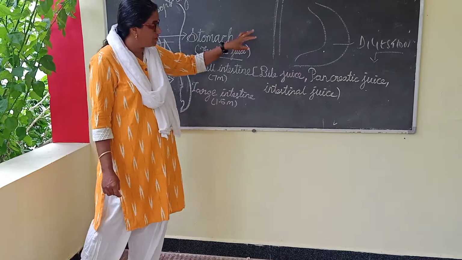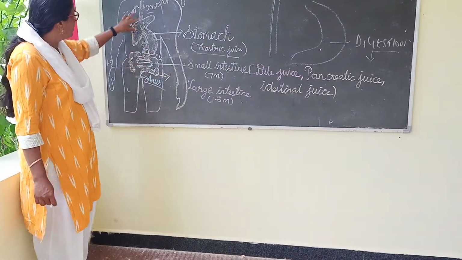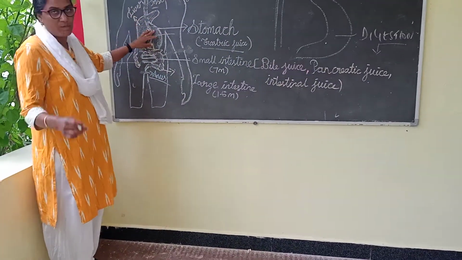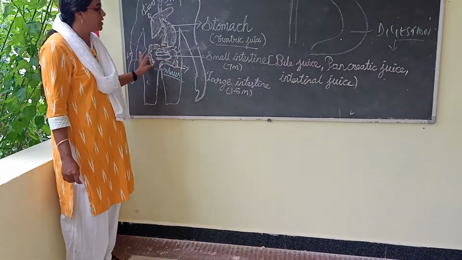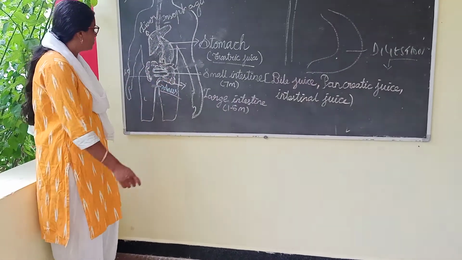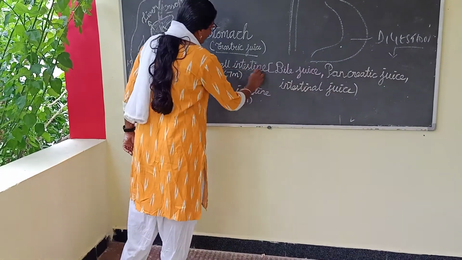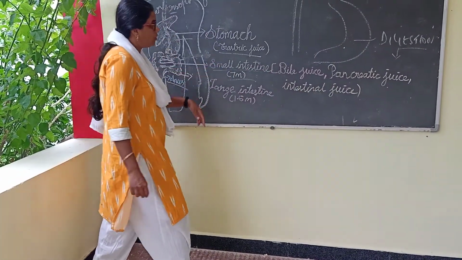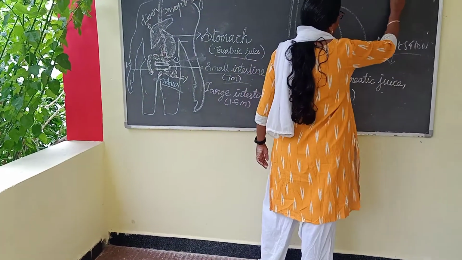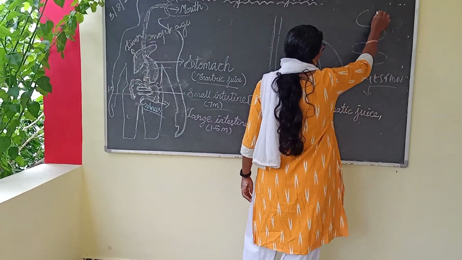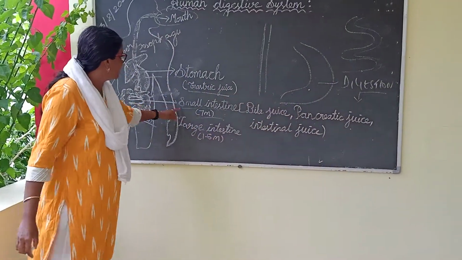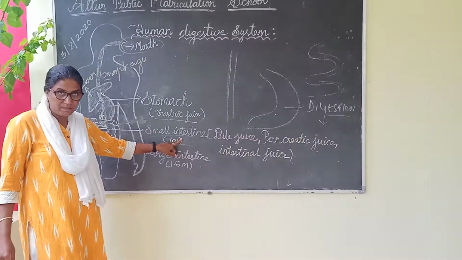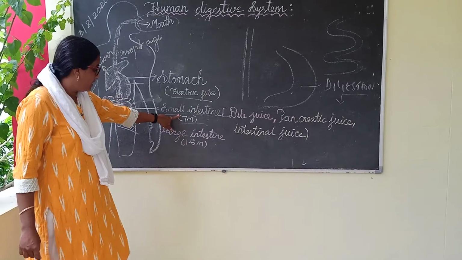After that, where does the food go? Digestion has taken place, but absorption has not taken place yet. After that we have the small intestine and then the large intestine. If you see here, the small intestine is 7 meters in length. The small intestine is like this, 7 meters in length.